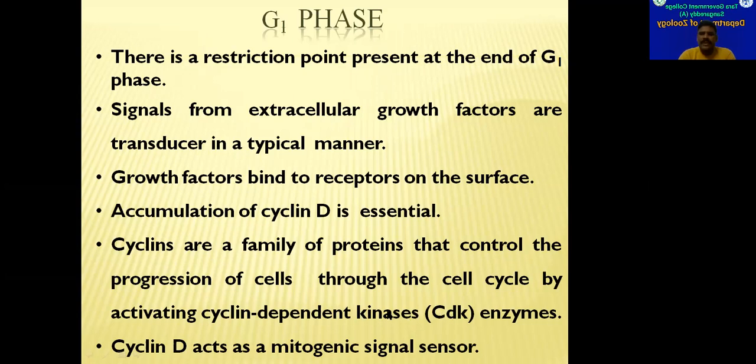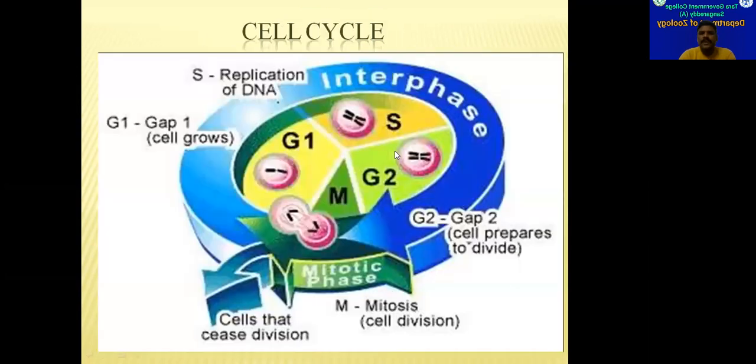We will see about the importance of these cyclin dependent kinase enzymes. So all these also will be activated with the increasing concentrations of cyclin D. So cyclin D is very, very important. This plays a very important role in finishing the events that happen in this G1 phase. We will see about this cyclin D and CDK enzymes in next class.